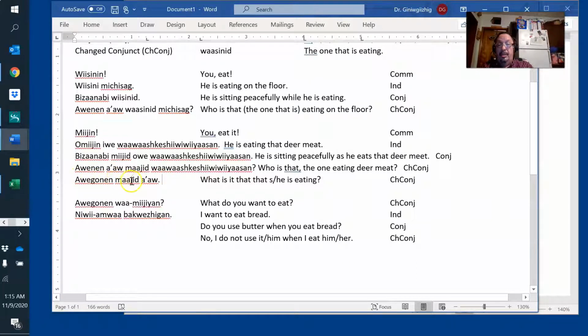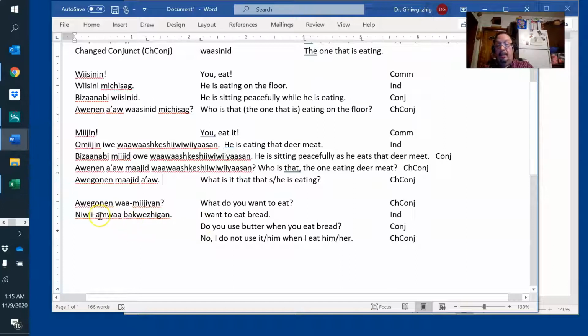Wejibwemojig. What is it that she is eating? So Mojig here is referring to what they're eating, but this one here refers to the one that's eating it. This refers to the subject. This refers to the object. What is it that she is eating? Change conjunct. What do you want to eat? If you don't know if it's animate or inanimate, you default to the VTI. What is it that you want to eat? I want to eat bread.